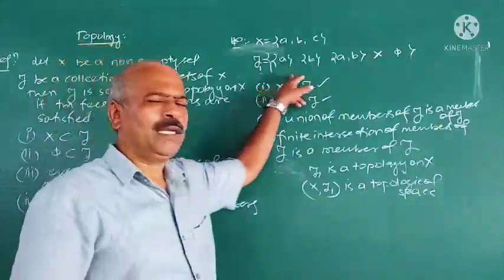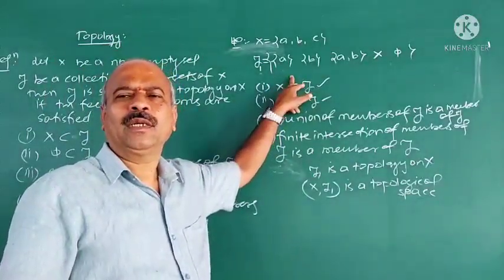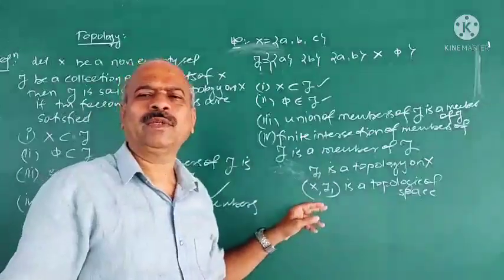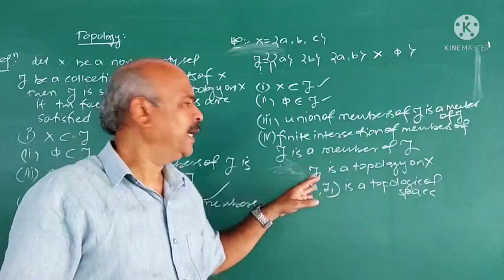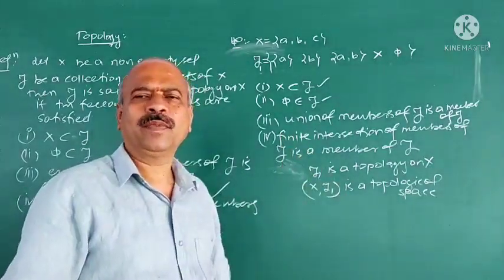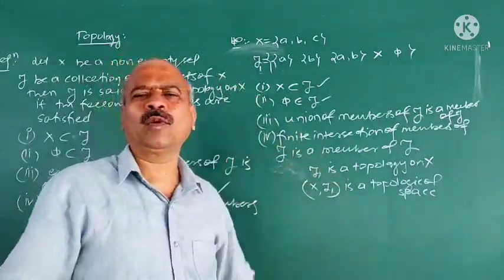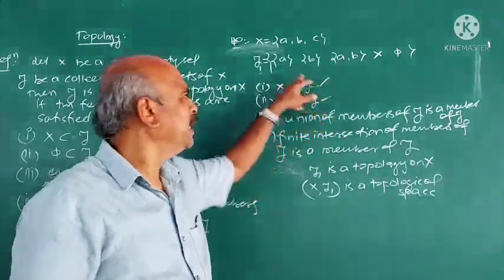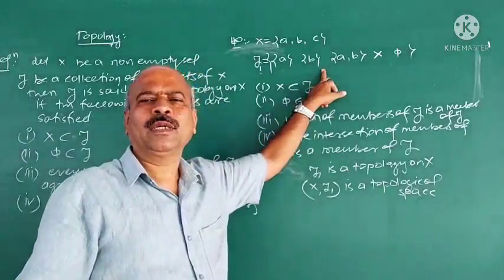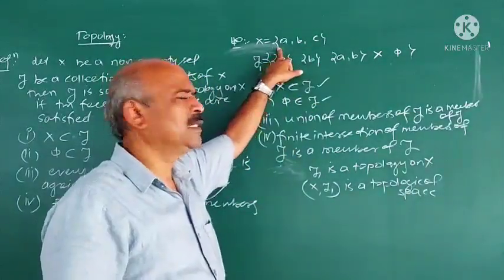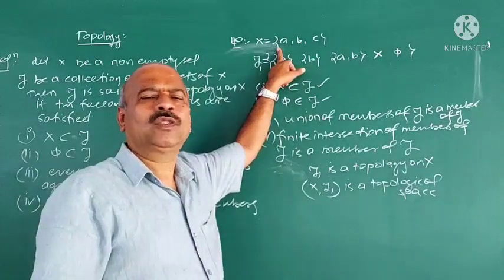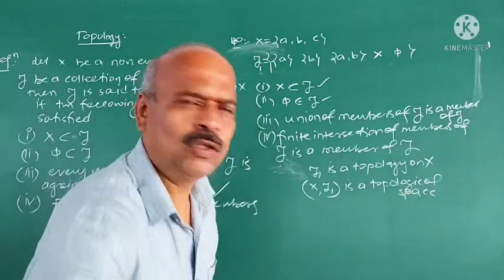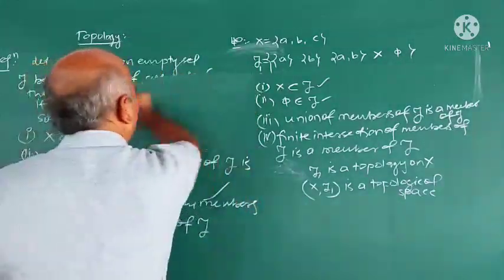Topology means it is nothing but a collection of subsets of X which satisfies 4 axioms, that is called topology on X. And X with tau is called topological space. Now, how many topologies are possible on a given set? You can have different topologies here, and that depends on the collection of subsets of X. But in this case, it has 3 elements, so we can have 24 topologies here. You can verify all the topologies, you will get 24 different topologies here.